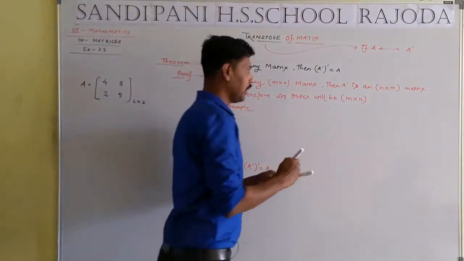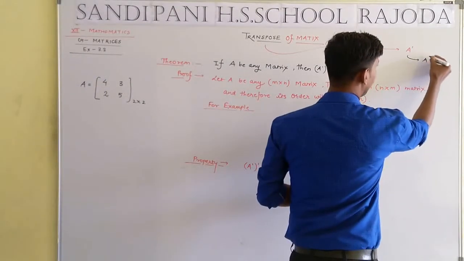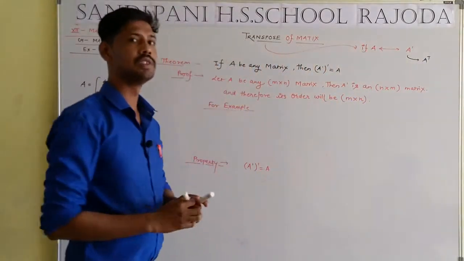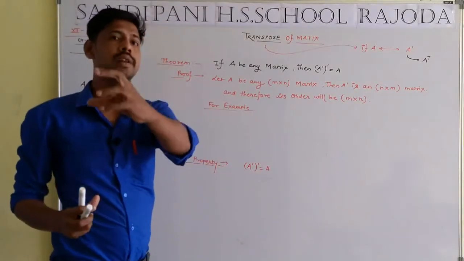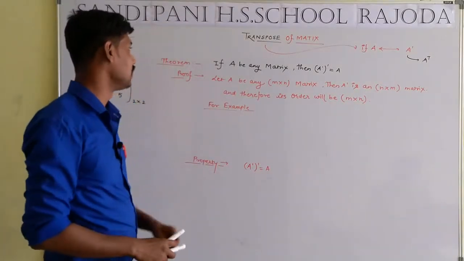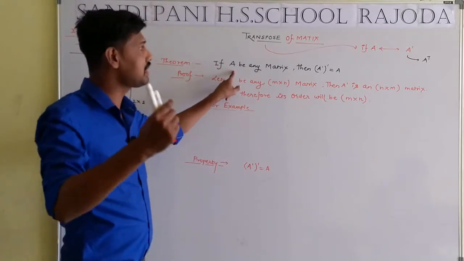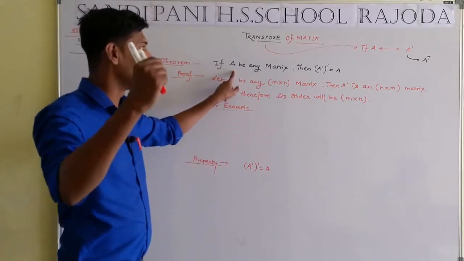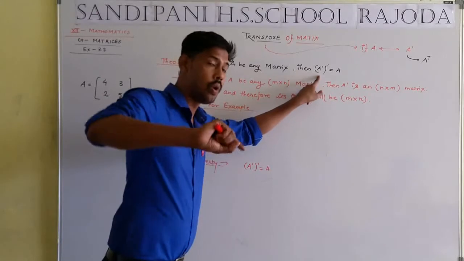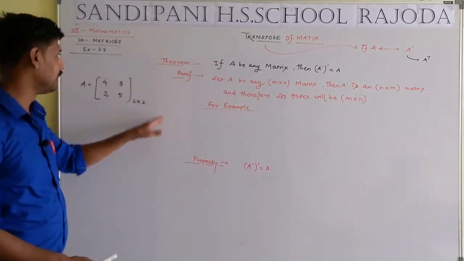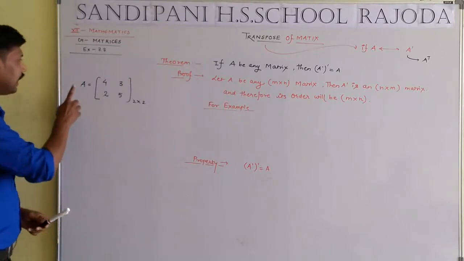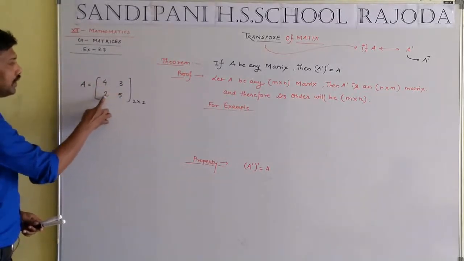A dash may be written, according to some books, as A power T, where T means the transpose of the matrix. So the transpose of a matrix is represented by A dash. If A is any matrix, then A dash whole dash will be equal to A. Okay, I will take an example: A equals 4 3 2 5.